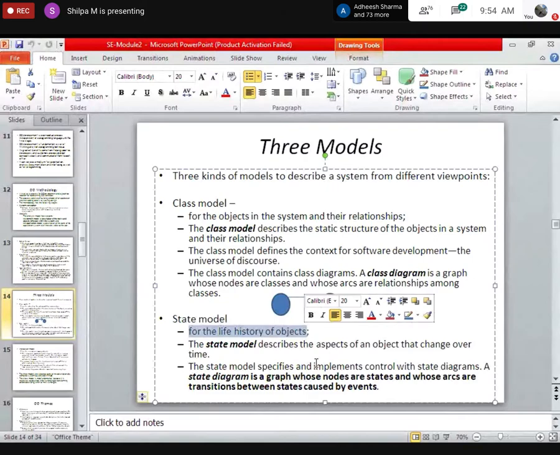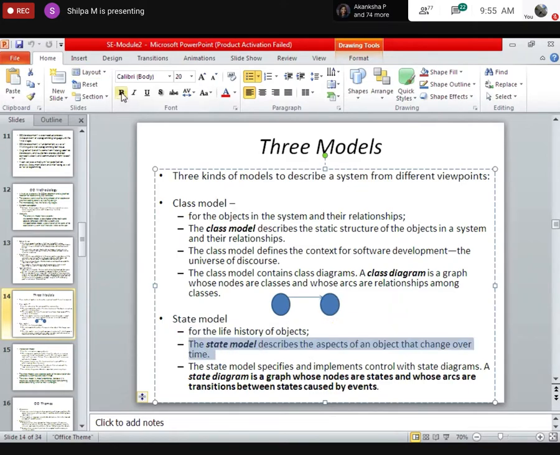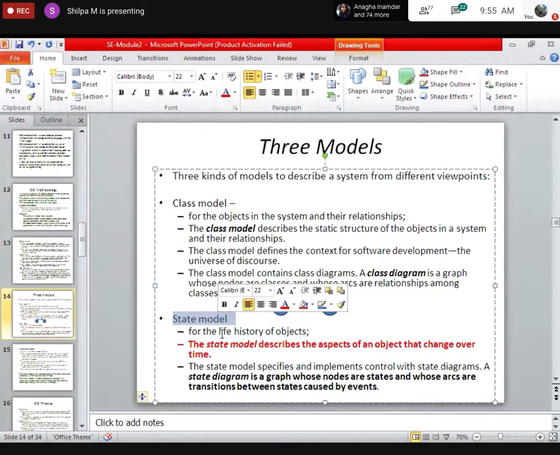Isn't it reflecting the different history of that object student, starting from the first state till the end, and after everything he becomes an alumni. So this kind of change in the object over a period of time is given by state model. Did I give a proper example? We can say the change in an object over a time interval is given by the state model.